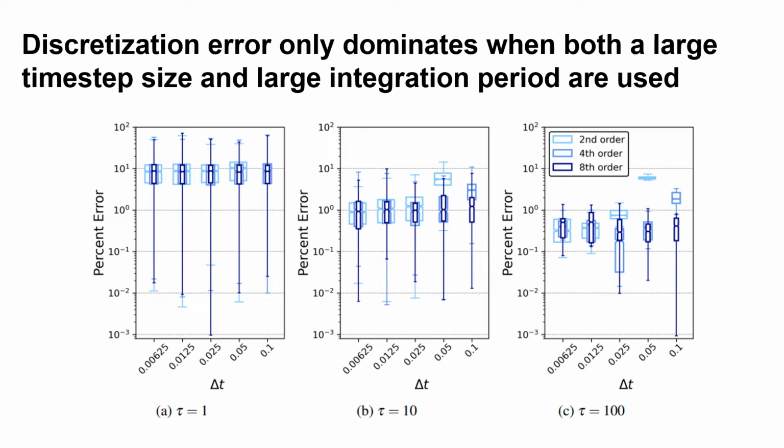This effect is even clearer in the third plot with the longest time averaging period. Standard error dominates the eighth order method at all time step sizes, but the second and fourth order methods take some number of time steps before their discretization error decays to less than the standard error. So what these plots tell us is that we only benefit from increasing method order, or decreasing time step size, if the time averaging period is large enough that the standard error doesn't dominate.